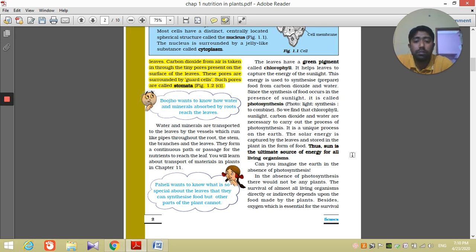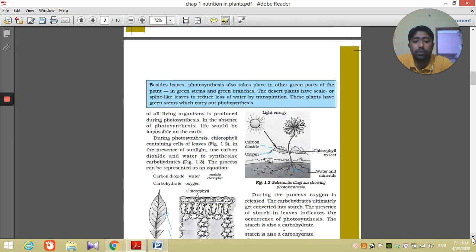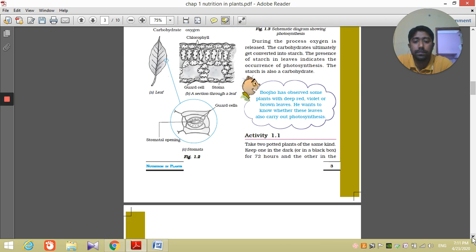Now I will show you a diagram that shows you pores and the guard cells. You see this diagram. This is a leaf. A section is shown. A section means a cut. So the leaf is shown under a microscope. And in this part, you can see this small opening that is drawn.